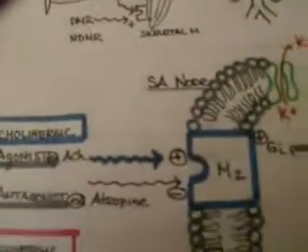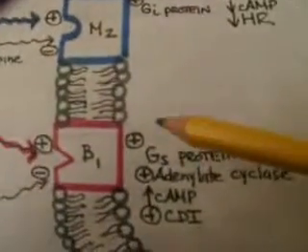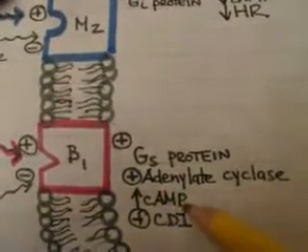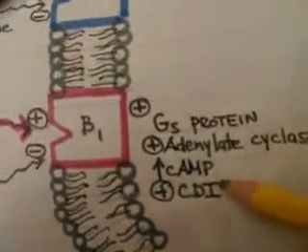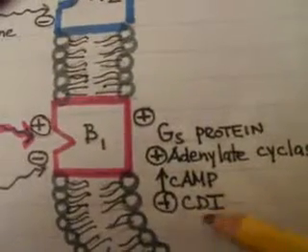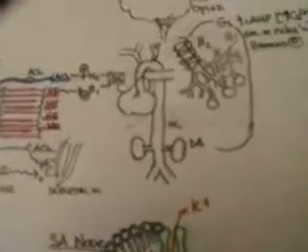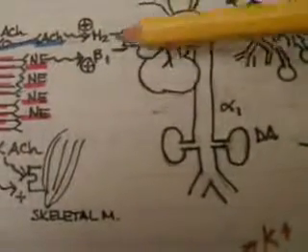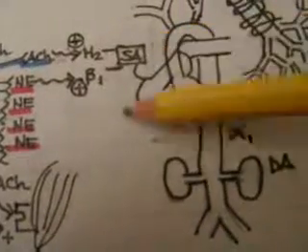And once the norepinephrine binds to the beta-1 receptor, this stimulates the Gs protein, which in this case stimulates the adenylate cyclase enzyme and therefore increases the cyclic AMP. And when there's an increased cyclic AMP, this increases the chronotropic, dromotropic, and inotropic effects on the cardiovascular system. The chronotropic effect increases the heart rate by influencing the exchange of ions within the SA node, and that stimulates an increased depolarization, which therefore increases the heart rate.